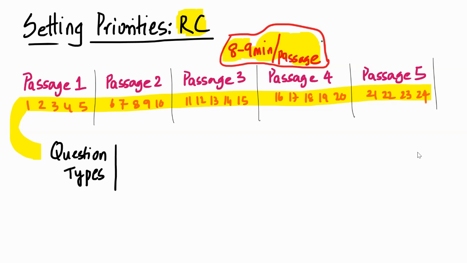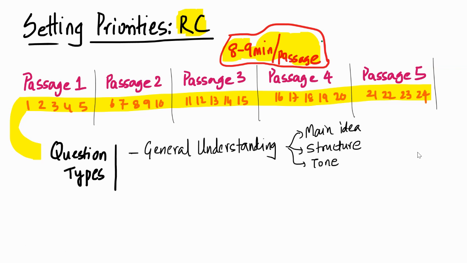We are going to question types, the different types of questions that are asked. One is the general understanding question, which asks about the main idea, the structure, the tone of the passage, the overall understanding of the passage. These are the kind of questions where you don't have to go back once you read. You understand this when you read a passage, that is what you have to understand, right?